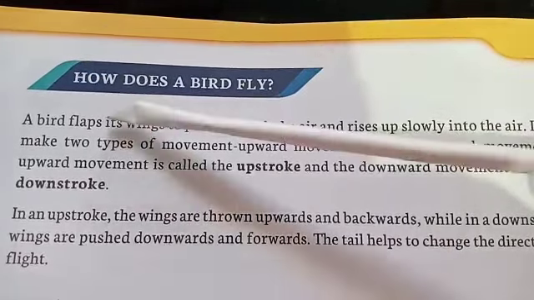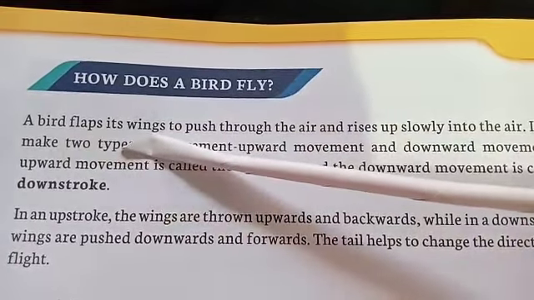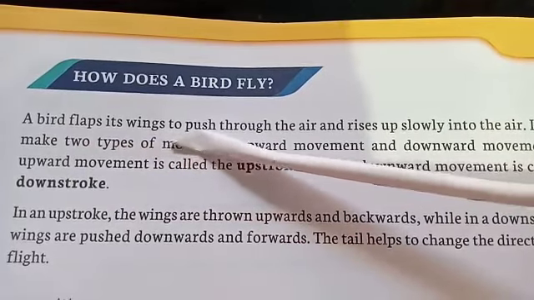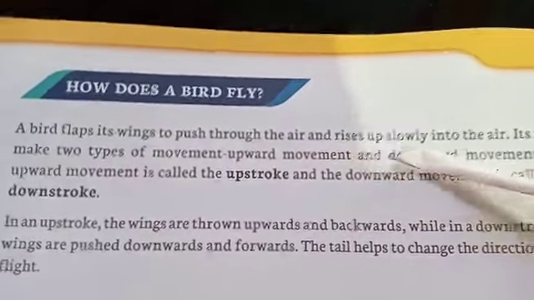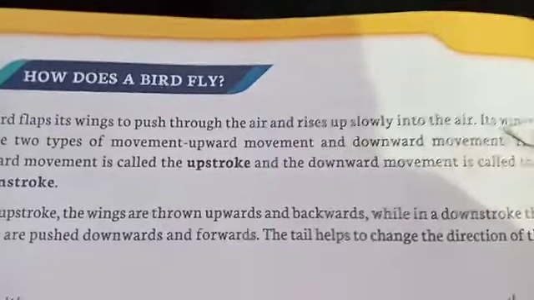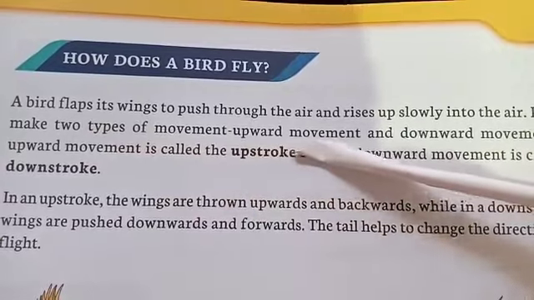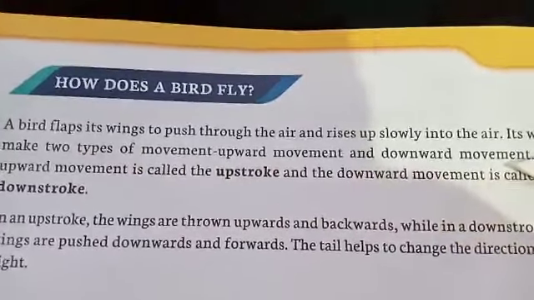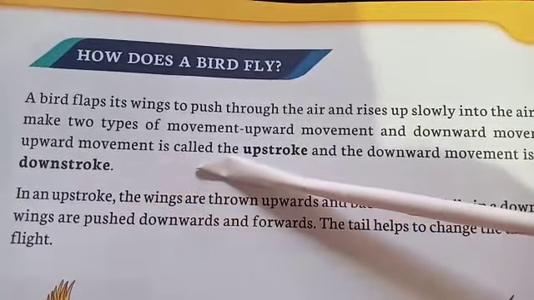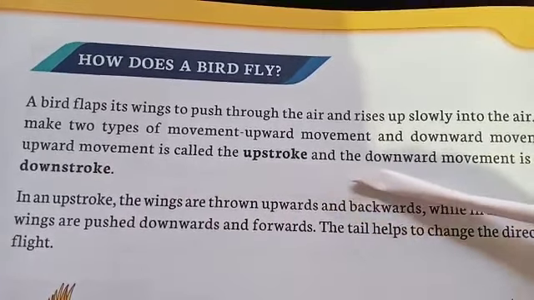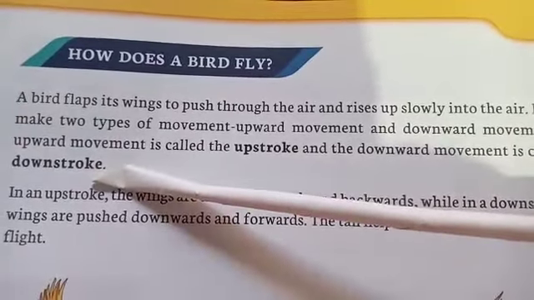Today we will read, how does a bird fly? A bird flaps its wings to push through the air and rises up slowly into the air. Its wings make two types of movement, upward movement and downward movement. The upward movement is called the upstroke and the downward movement is called the downstroke.